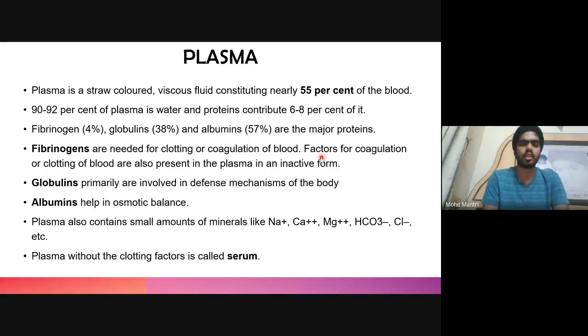Other factors for coagulation are also present in the plasma in inactive form. Once the cascade of reactions for clotting takes place, all these factors are converted to active form, and then the clotting takes place. Then comes globulin, which is involved in the defense mechanism of the body, and albumin helps in the osmotic balance of the blood. Plasma also contains mineral ions like sodium, calcium, magnesium, bicarbonates, chloride ions, etc. And the plasma without the clotting factors, that is the fibrinogen and other clotting factors, is known as serum.